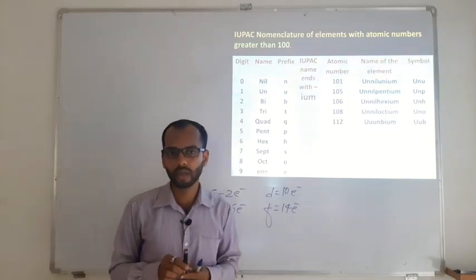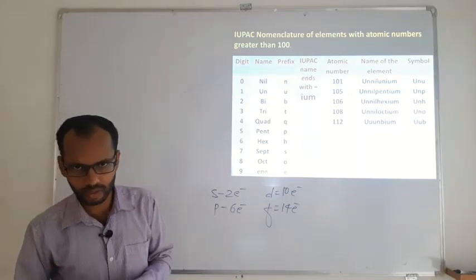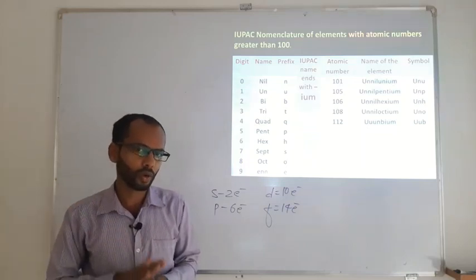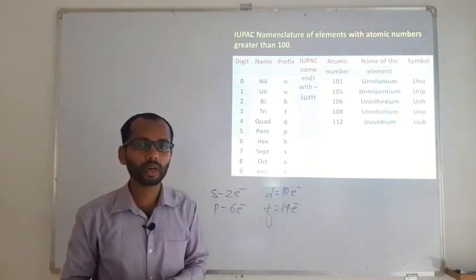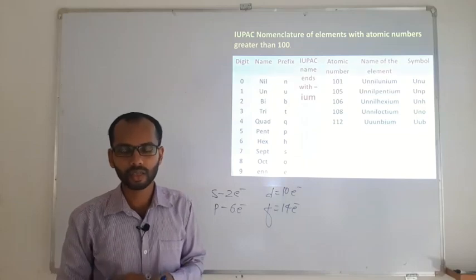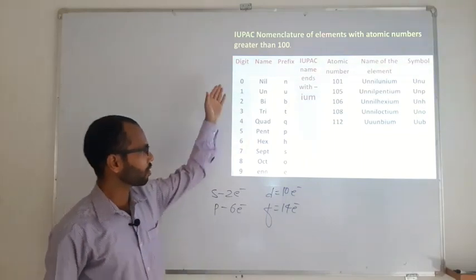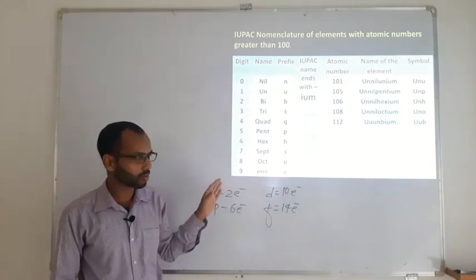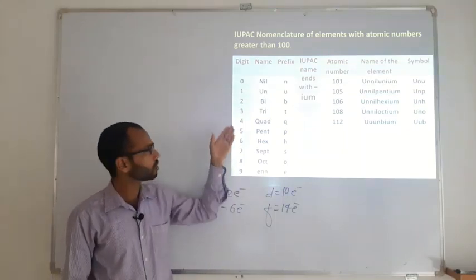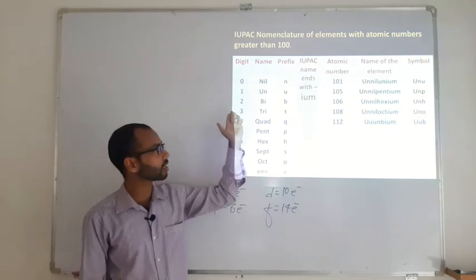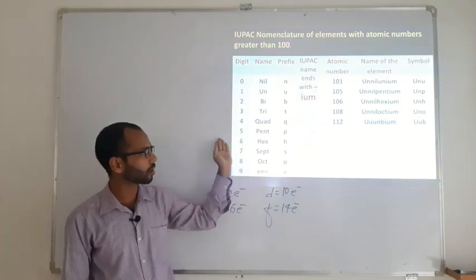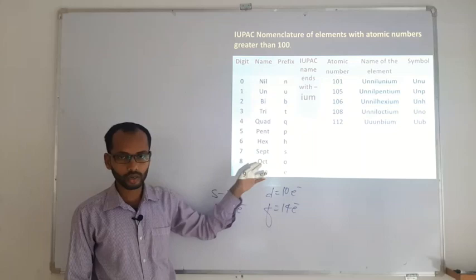The guidelines are what? Whenever we want to write an element's name with respect to its symbol, for elements coming after atomic number 100, IUPAC has given certain guidelines. Each respective number is going to have a certain name. For 0 it is nil, then 1 is un, bi, tri, quad, pent, hex, sept, oct and en.